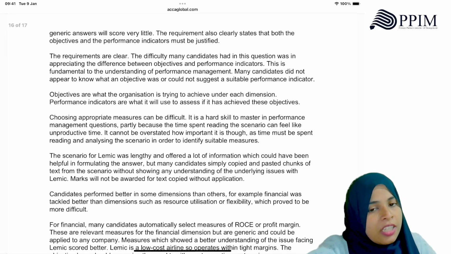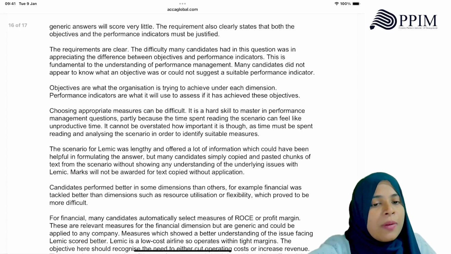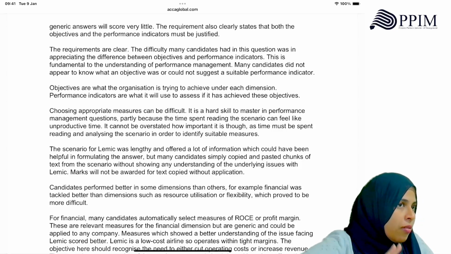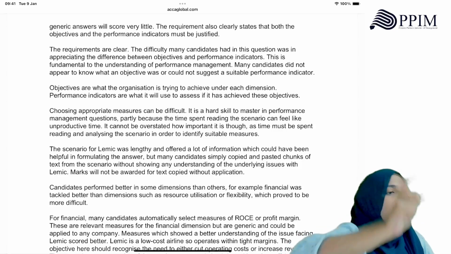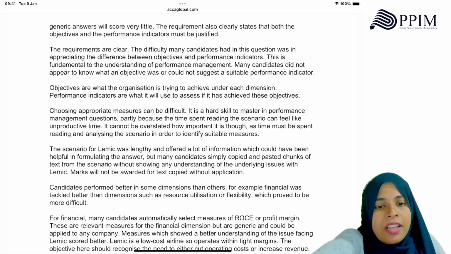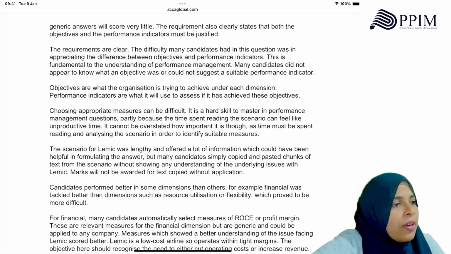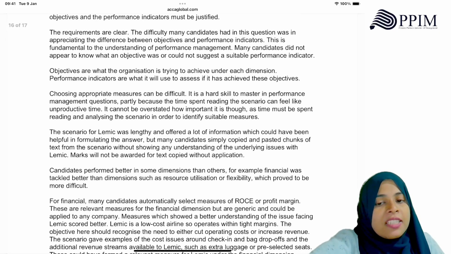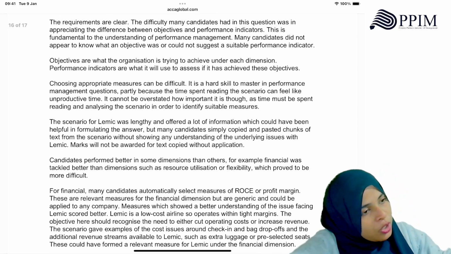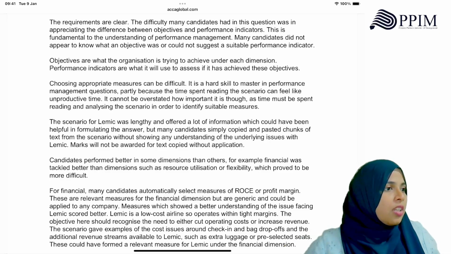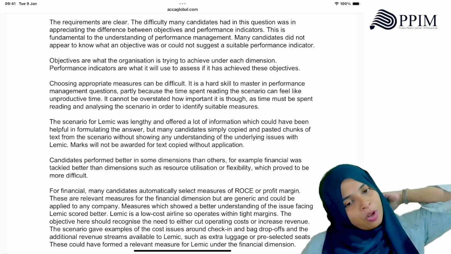The requirements are clear. The difficulty many candidates had in this question was in appreciating the difference between objectives and indicators. Objective is your objective, financial aim. Indicator is what will indicate when the objective has been achieved. Right? This is fundamental to the understanding of performance management. Many candidates did not appear to know what an objective was or could not suggest a suitable indicator. Objectives are what the organization is trying to achieve under each dimension. Performance indicators are what it will use to assess whether the objective is achieved or not. Now, in this kind of question, you don't go and assess the performance. You do what they ask you to do, right?